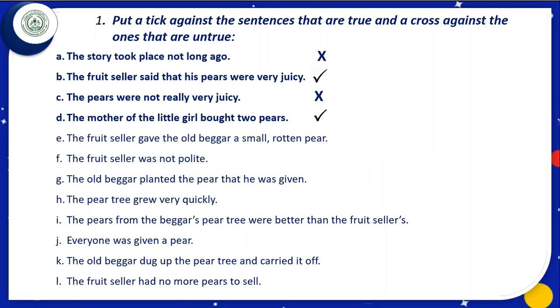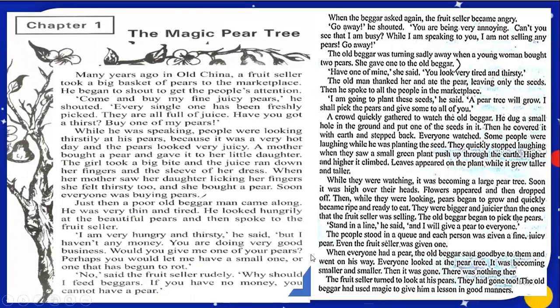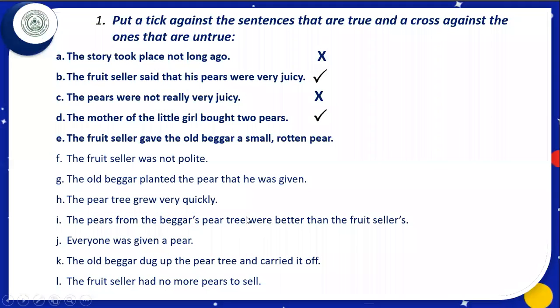The fruit seller gave the old beggar a small rotten pear. Let us look in the lesson. Here at the bottom of this page, we can see the fruit seller is saying, if you have no money, you cannot have a pear. This means the fruit seller did not give him any pear.